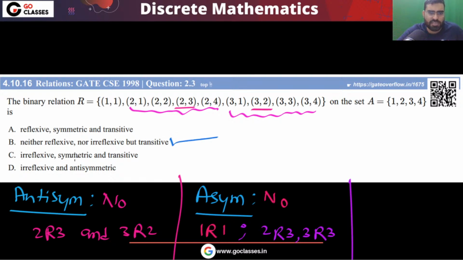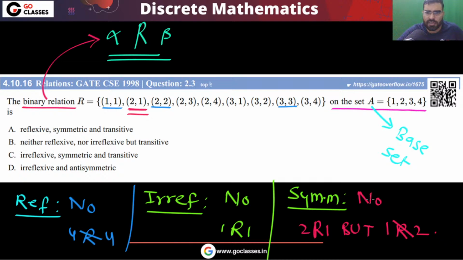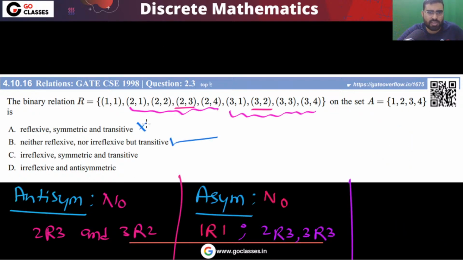Irreflexive, symmetric: this is not symmetric. You can easily see that the relation was not symmetric, so this option is gone. You can notice this is not reflexive, so this option is gone. This is not irreflexive, so this option is gone. The answer will be option B. Okay, so this is a simple question.